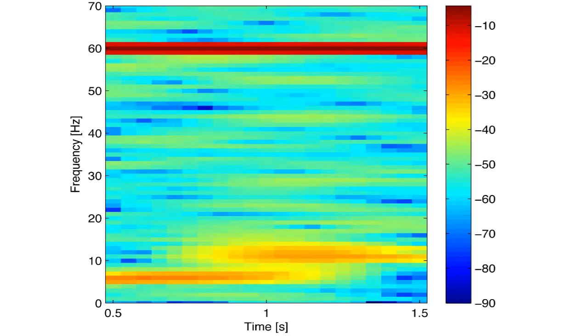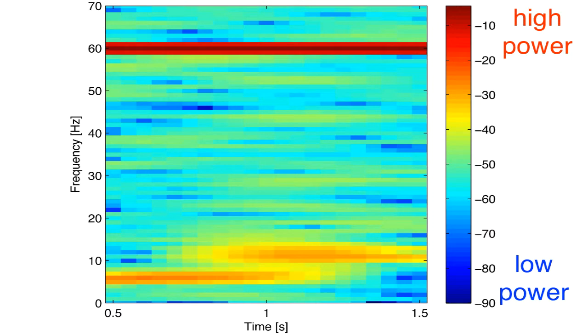Here's a plot of the resulting spectrogram. The spectrogram displays the spectrum in decibels as a function of frequency on the vertical axis and time on the horizontal axis. Note that the values on the time axis indicate the center times of each 1-second window. Intervals of high values correspond to warm colors, while intervals of low values correspond to cool colors. Visual inspection of the spectrogram immediately provides some new insights into the observed EEG rhythms.